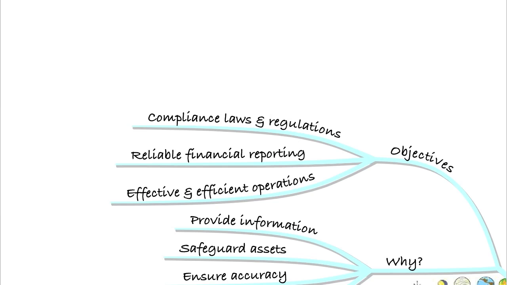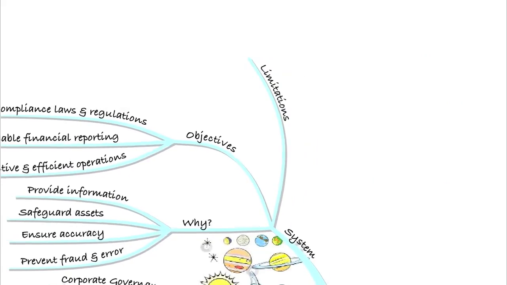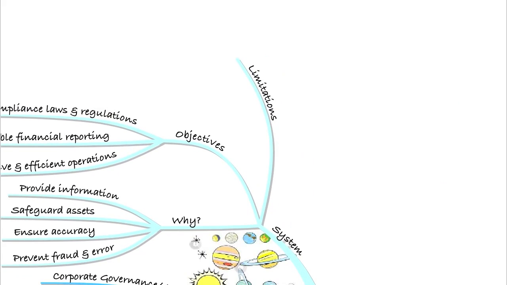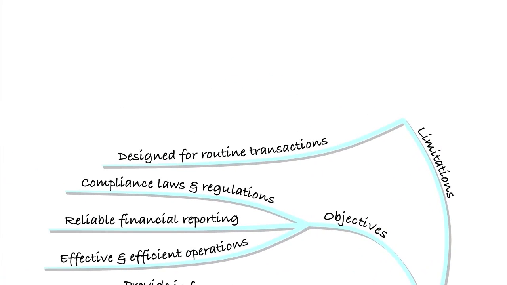Now, those are all the reasons that we're going to have an internal control system, but do be aware that there are some limitations to an internal control system. It's not just the end whenever we get it in place. We don't just think, well, nothing can go wrong now that we've got a good internal control system. The first thing is that internal control systems are designed for routine transactions. They're designed for everyday transactions.